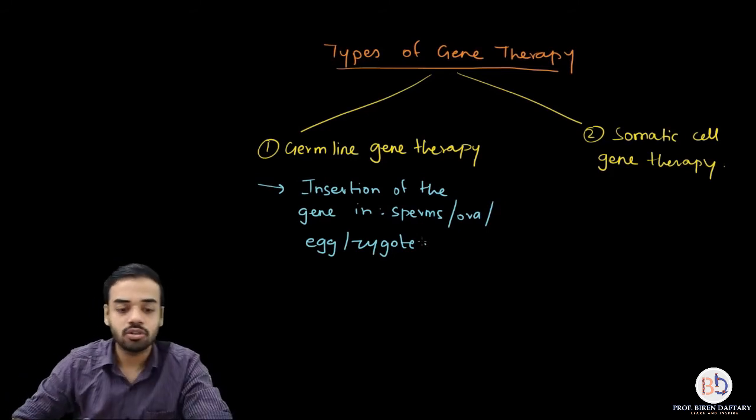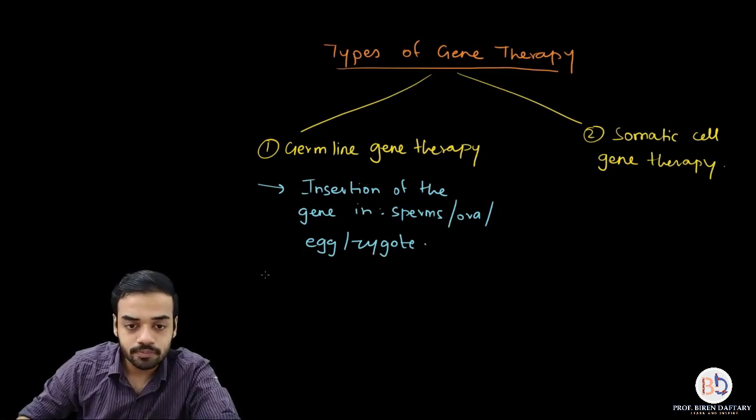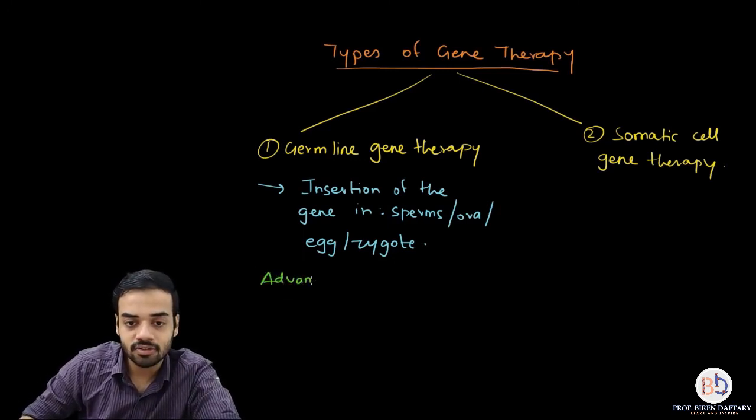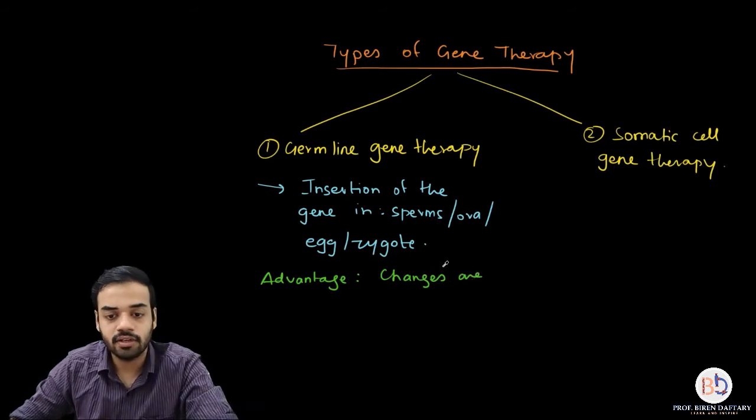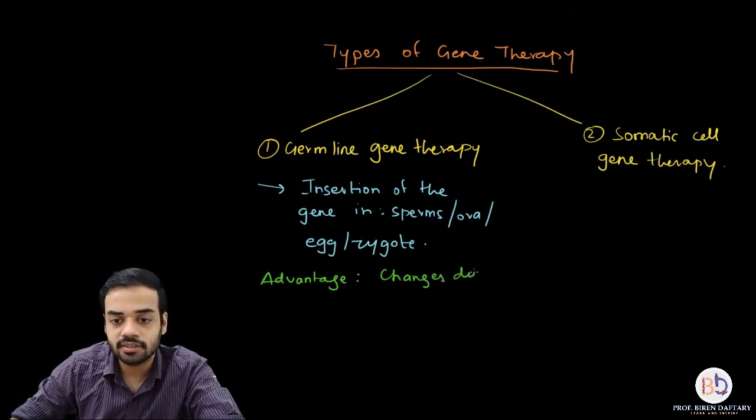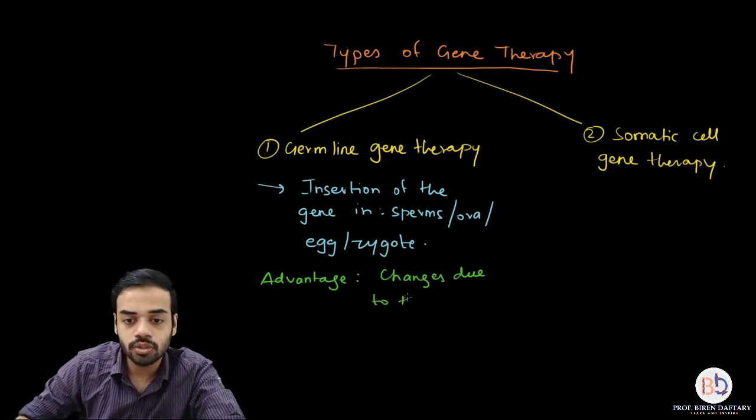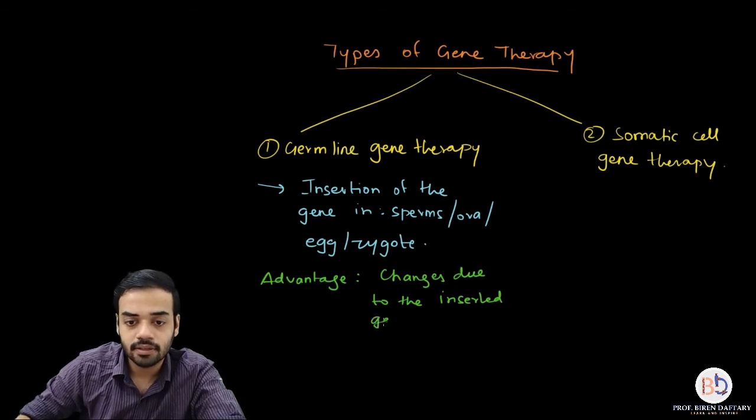So let me write down the pros or the advantages of germline gene therapy. The advantage is that changes due to the inserted gene are carried forward in the next generation.